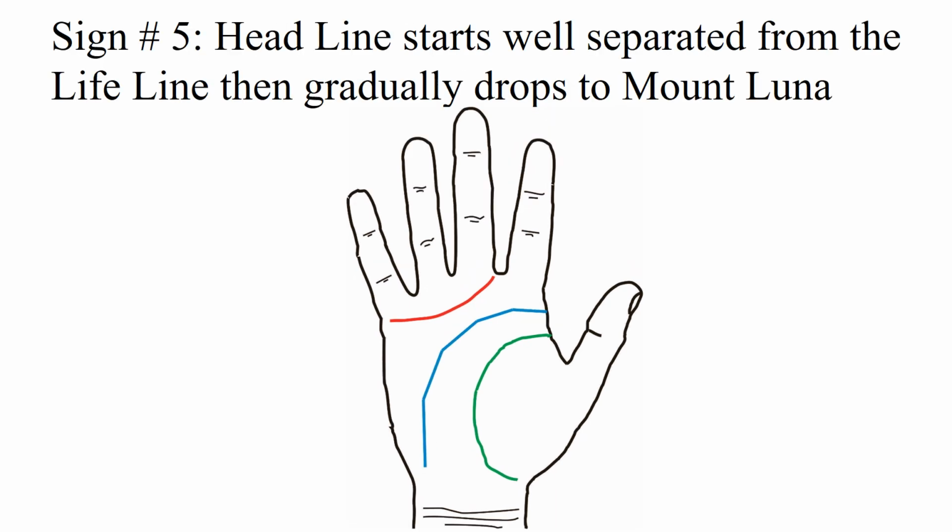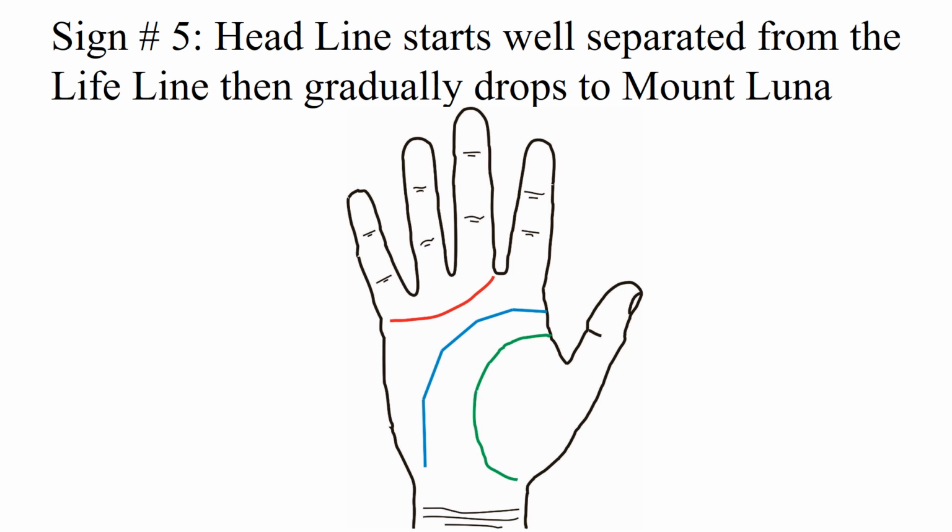Sign number 5. Headline starts well separated from the lifeline, then gradually drops to Mount Luna. The gap between the headline and the lifeline, at the start of the headline, is not a negative sign by itself. However, the combination of this sign, with the termination of the headline in Mount Luna, is considered to be a precondition for mental health problems.